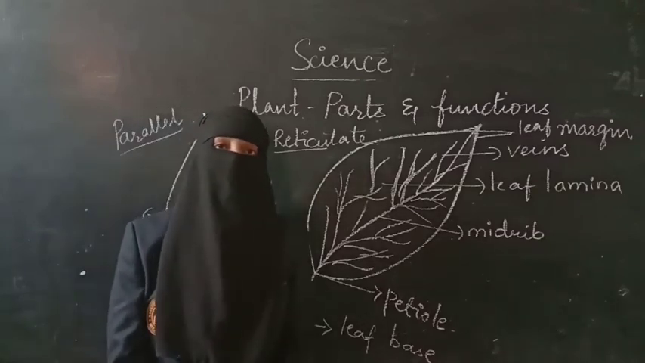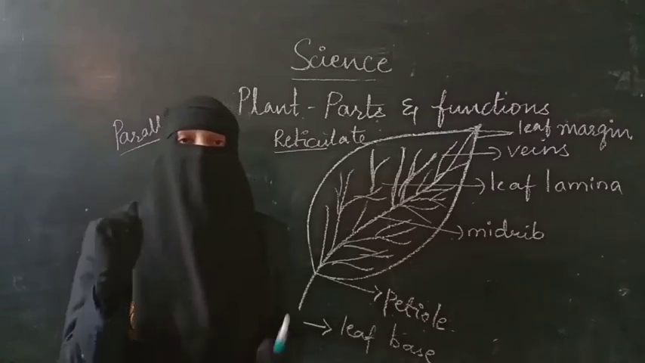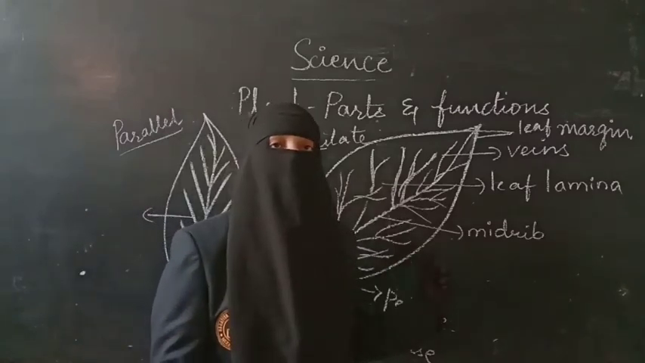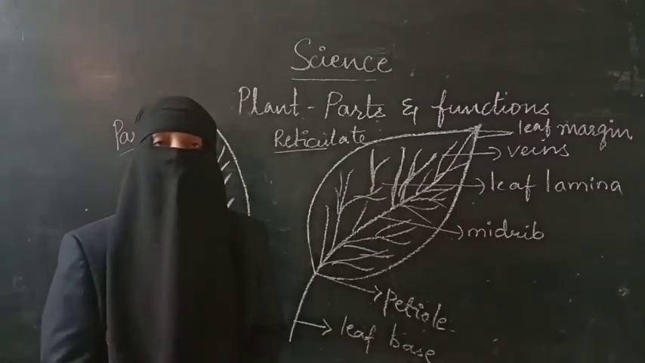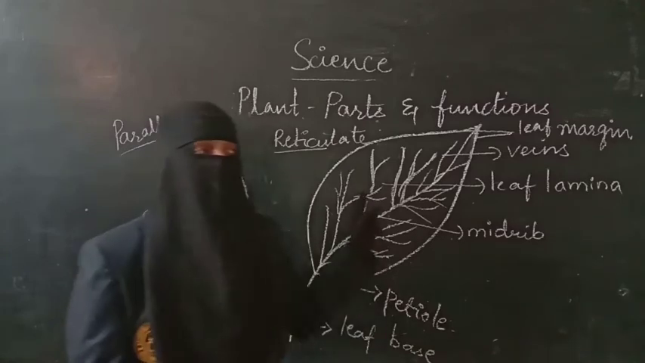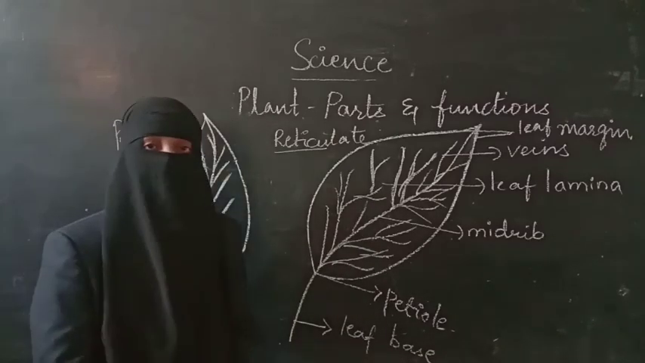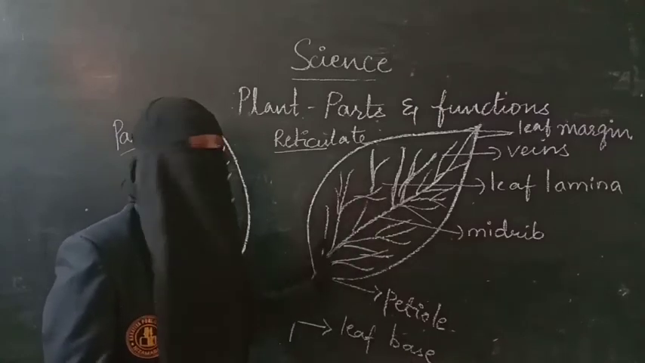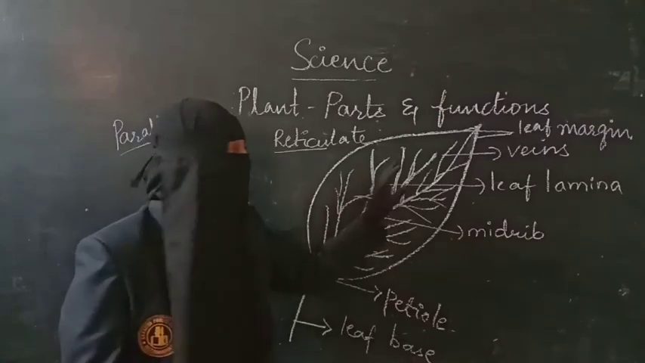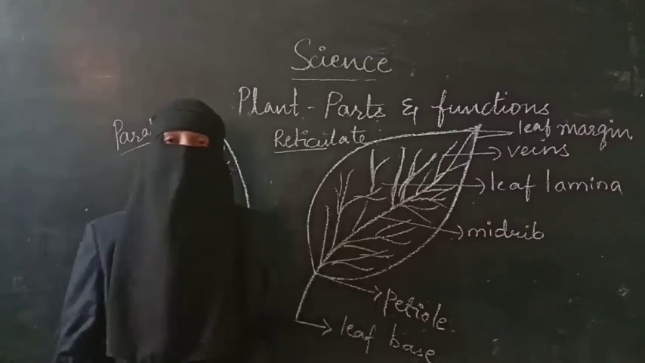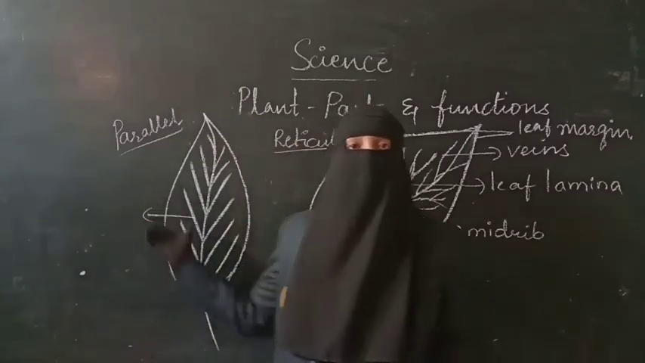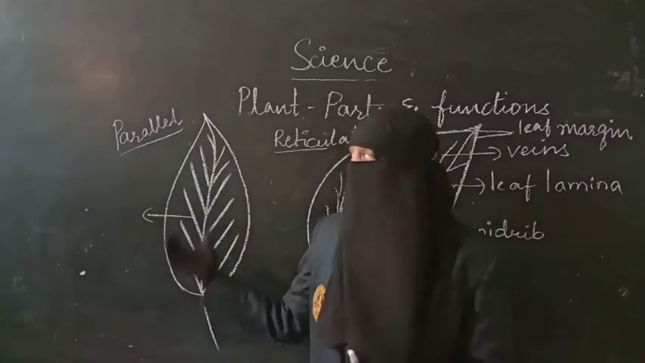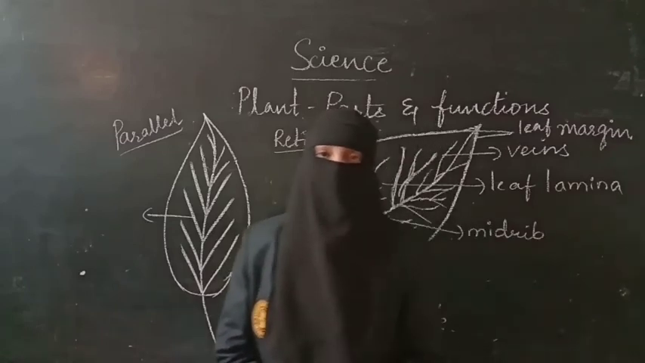The side heading will be venation. The arrangement of veins in the leaf lamina is called venation. Venation is of two types, reticulate venation and parallel venation. In reticulate venation, veins are arranged like a web, like a spider web. Whereas in parallel venation, the veins are arranged parallel to each other.